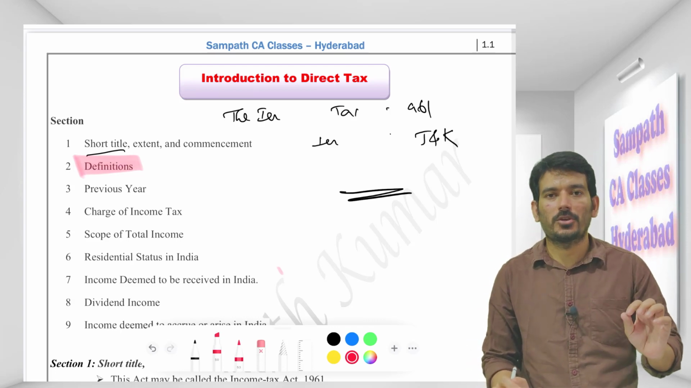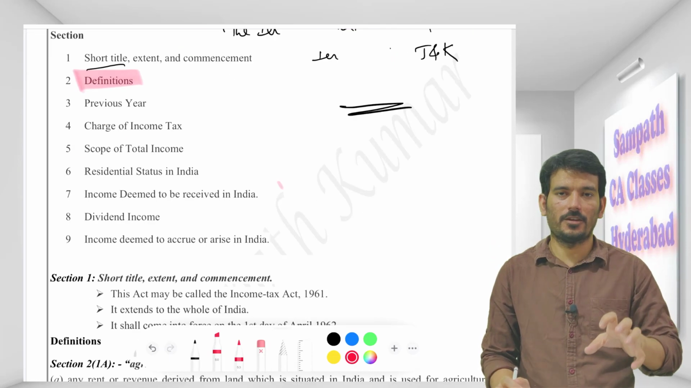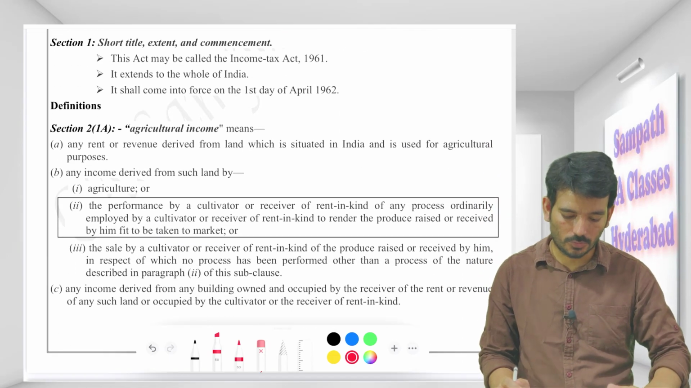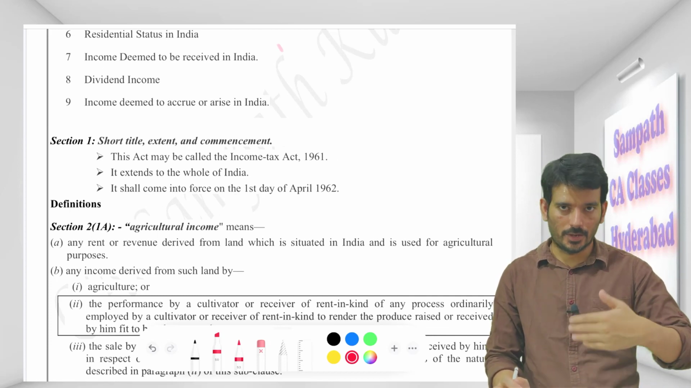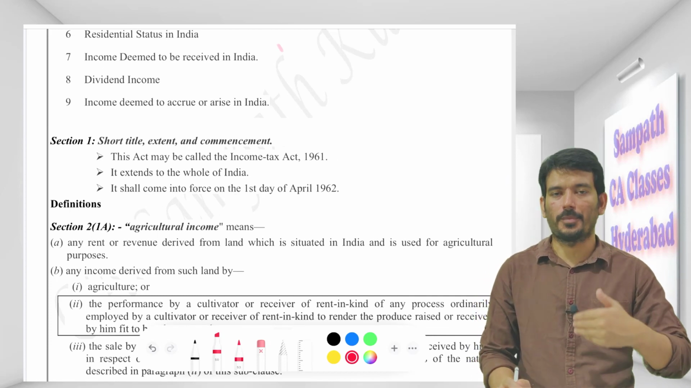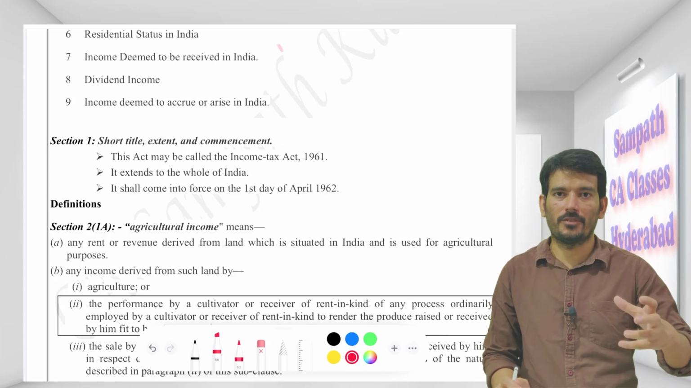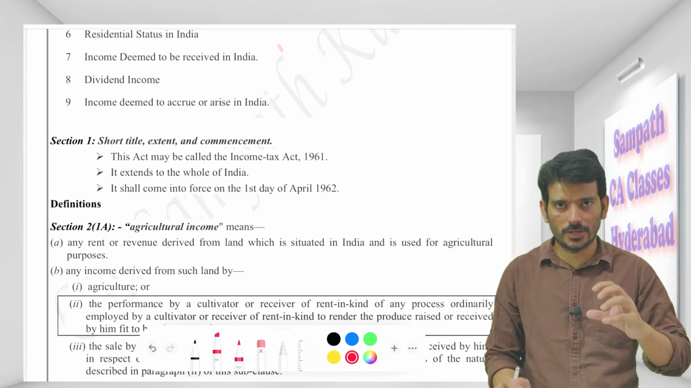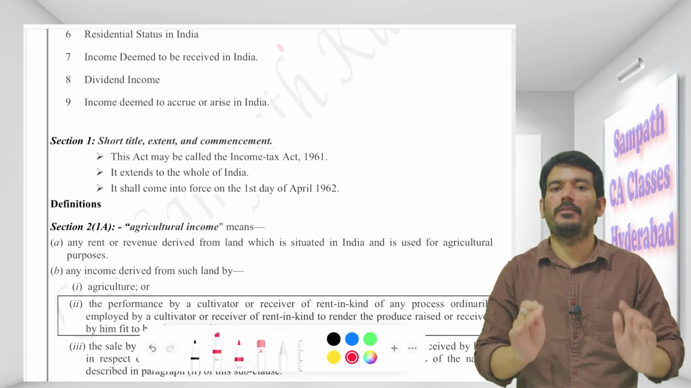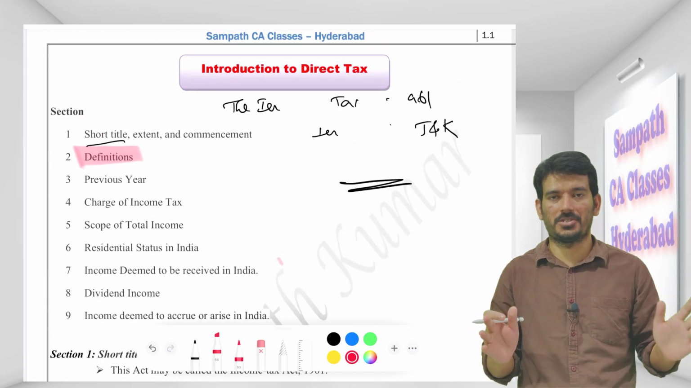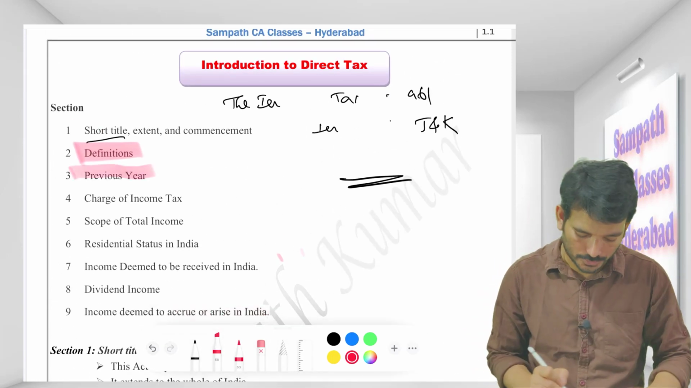Definitions will be covered in section 2. We will not be dealing with all the definitions, only the definitions which are relevant. I have listed down whatever is relevant for other heads, like salary, PGBP, income from house property, capital gain, other sources. Wherever we require a definition, I have taken it, so that it limits our focus to the areas which are relevant for examination, not the entire picture. Fine, we will do section 2 also.